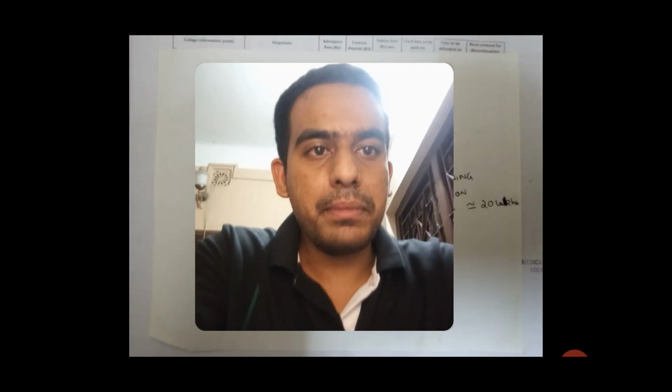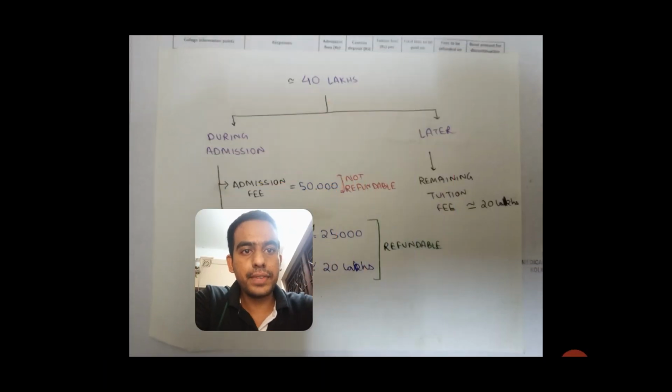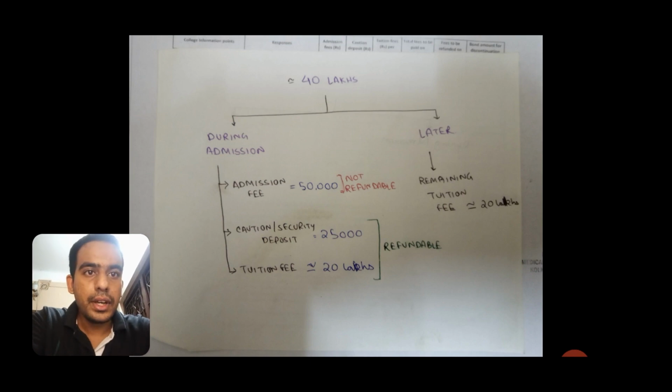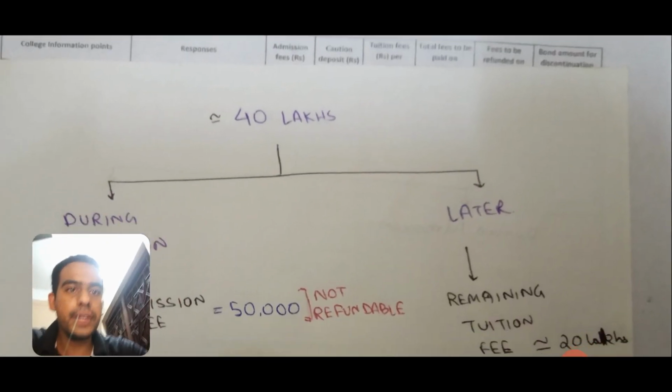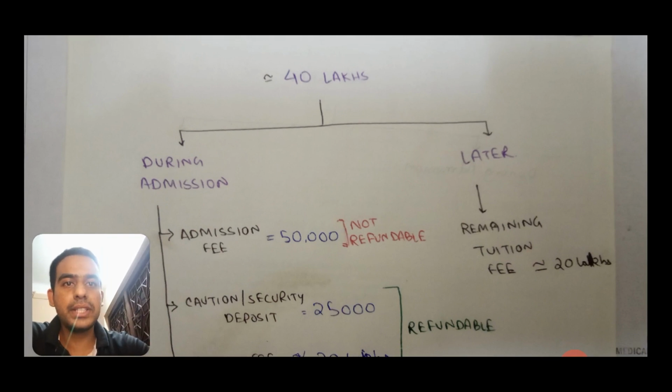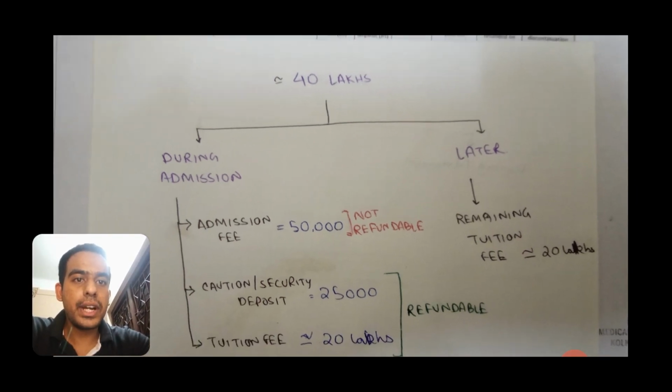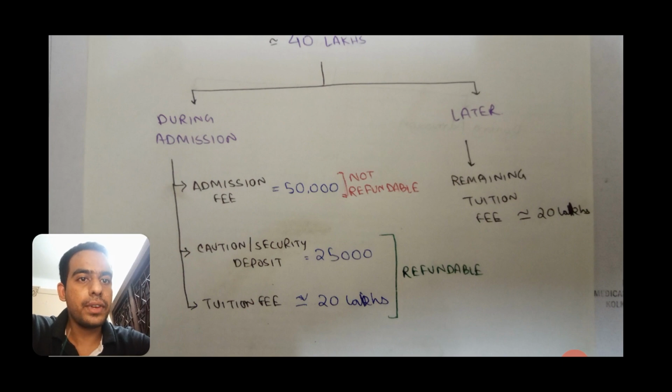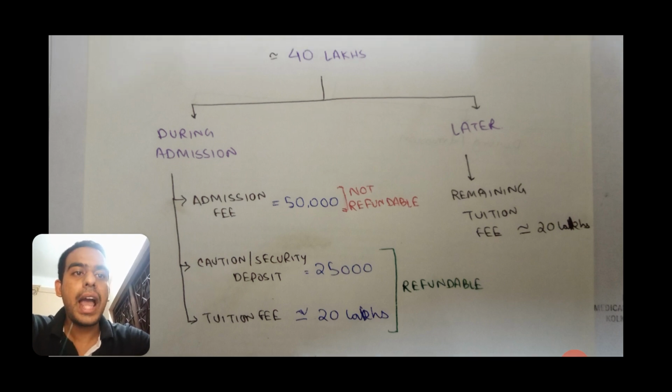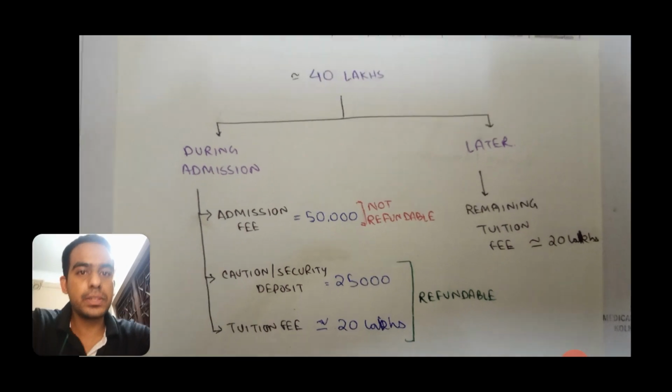Now I made a simple flow chart for this fee structure here. So approximately you are giving 40 lakhs initially, and that is divided into two parts: one during admission, one later. During admission, you give your admission fees of 50,000, which is not refundable. Along with that, caution money or security deposit of 25,000, and half of your entire tuition fee, approximately 20 lakhs. These two are refundable, but the admission fees is not refundable. And the remaining tuition fees are paid as a post dated check, or if the college authority allows, in later installments. Later, that 20 lakhs needs to be paid.